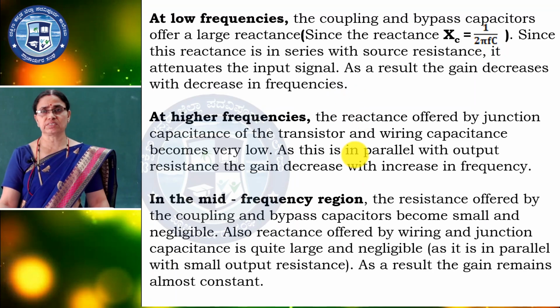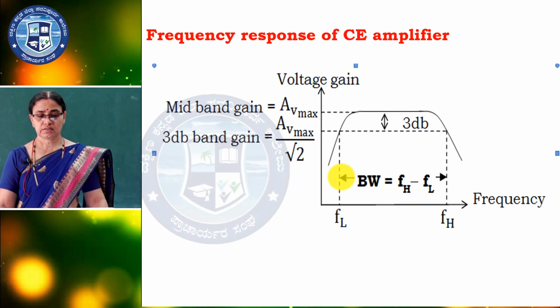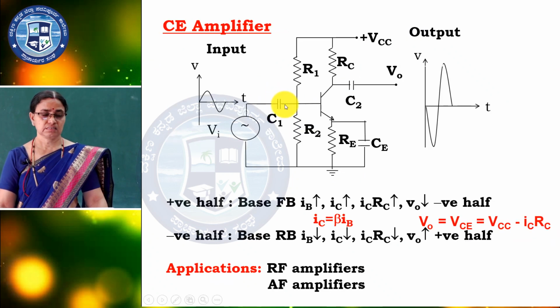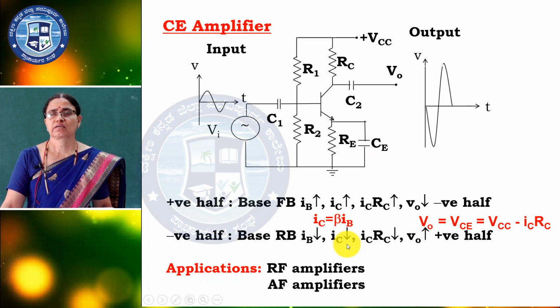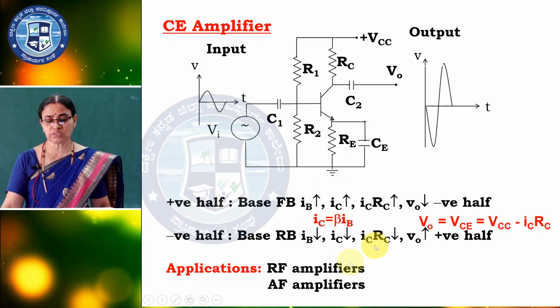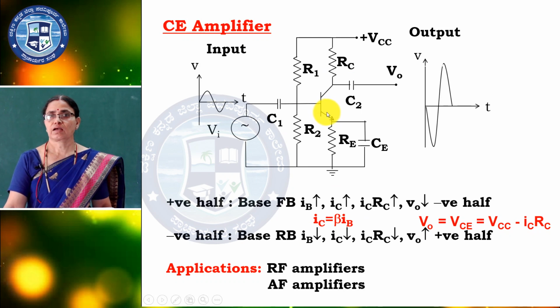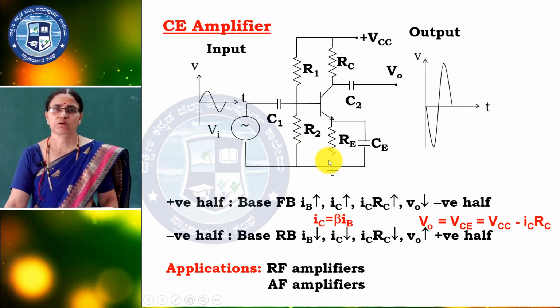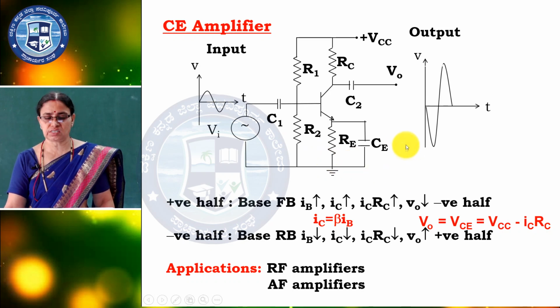And at higher frequency, the capacitors have low reactance, so they will be shorted, and the bypass capacitor is also shorted. Here the junction capacitance and wire capacitance, the capacitance of the wires we connected, come into the picture. They are very low and connected to the output resistance, the output load. So, the effective load will be less. So, again the gain reduces because the voltage reduces.